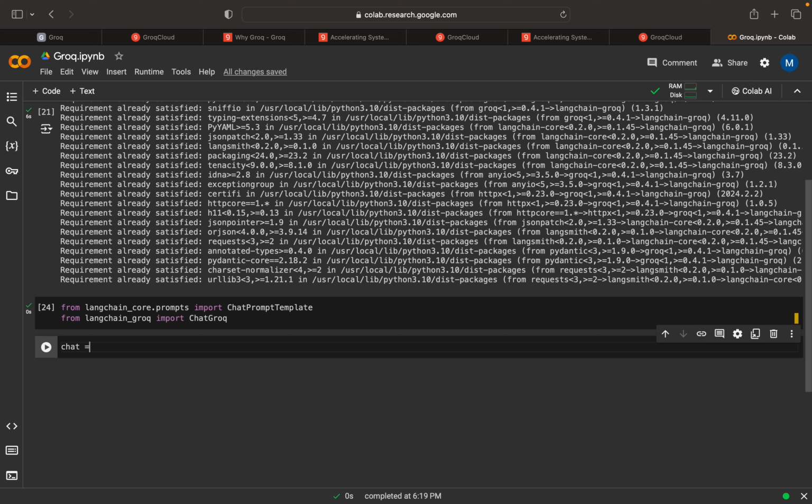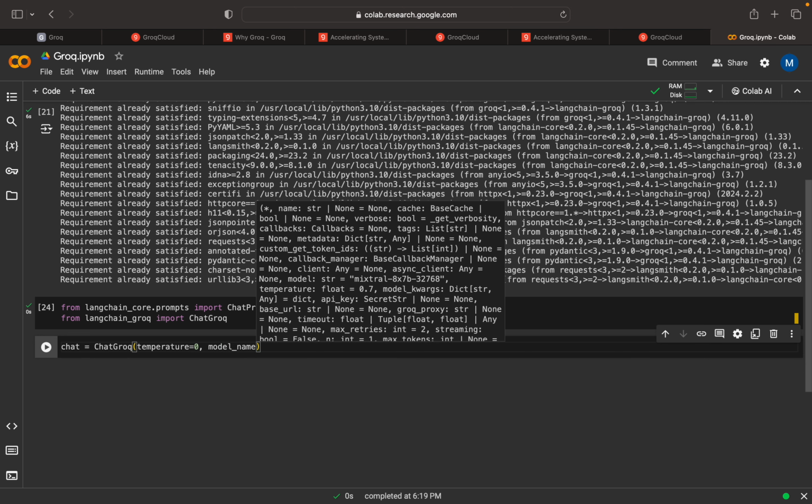Now we can create a model first. I can create a ChatGroq and set the temperature. The temperature value is between 0 and 1. We can make it 0, so it will be more general.